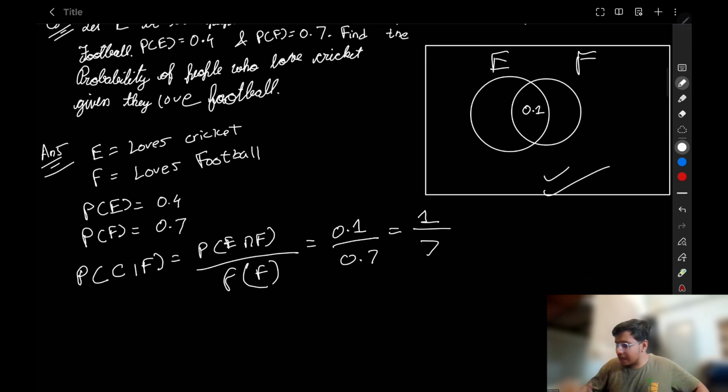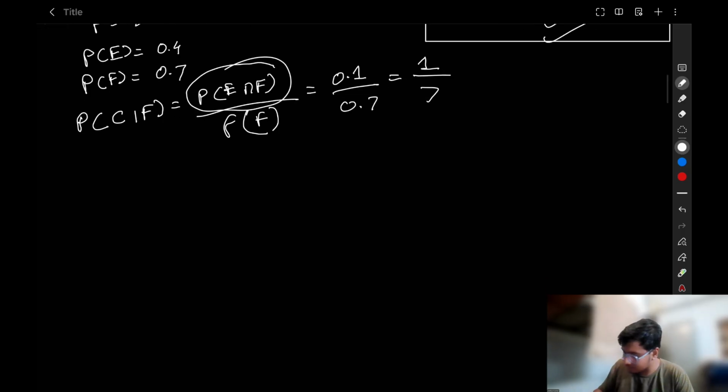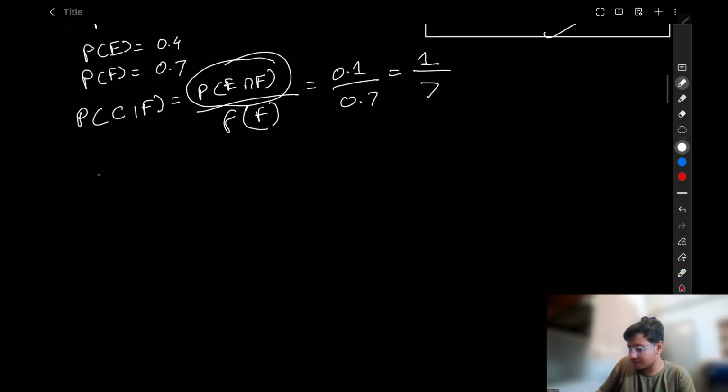Now, I have seen that many people are confused by these notations, like intersection and so on. So let's first understand the notations. And can be written as E intersection F, that we have seen here. It can also be written as EF.